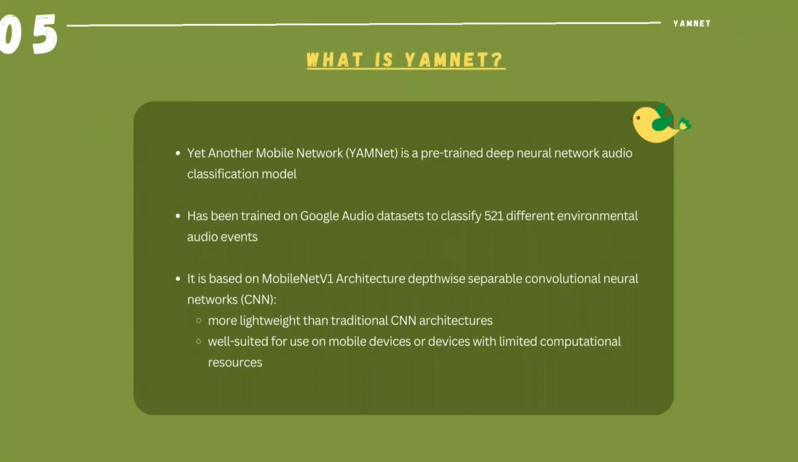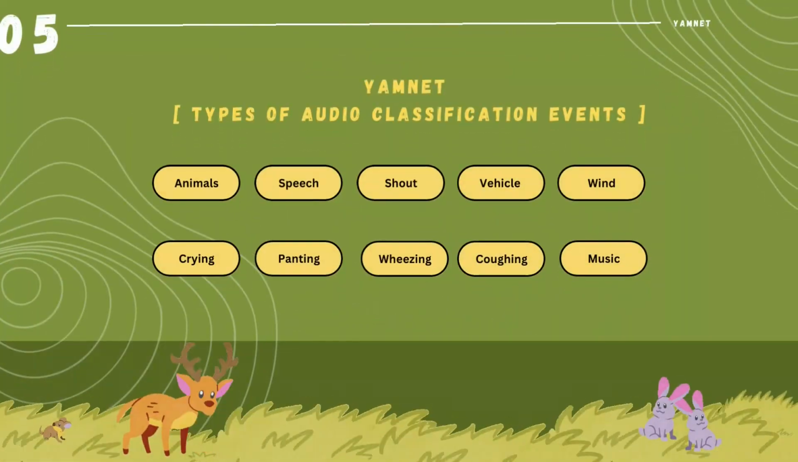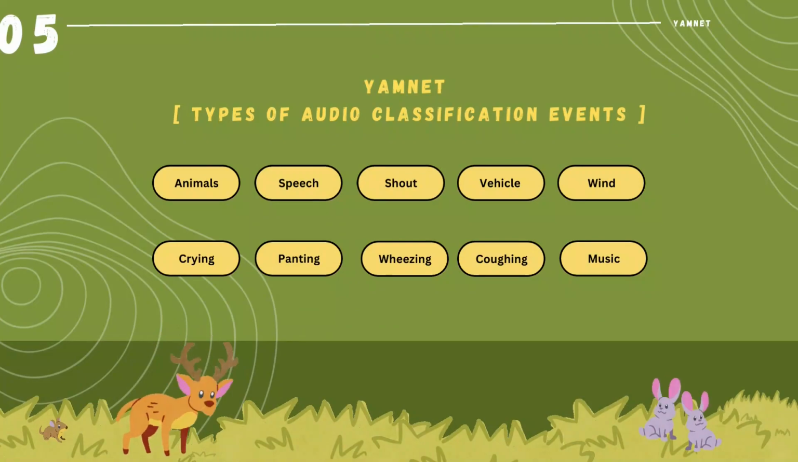So what is YAMNet? YAMNet is Yet Another Mobile Network. It's a pre-trained deep neural audio classification network model trained on Google audio datasets to classify 521 environmental audio events, and is based on the MobileNet V1 architecture, which uses depthwise separable convolutional neural networks, which are more lightweight than traditional CNNs, making it more suited for use on mobile devices or devices with limited computational resources. So here are some classification events under YAMNet.